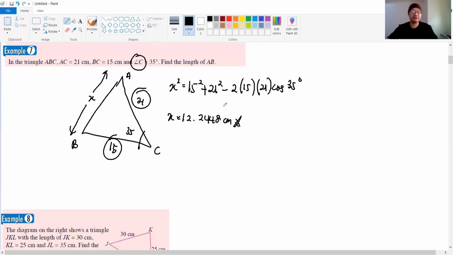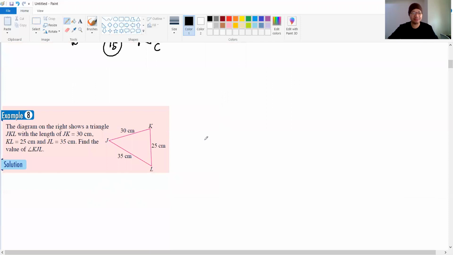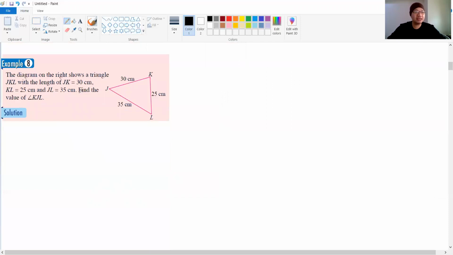Okay. Now let's move to the next example. For this example here, what do we want to find here? Find the value of angle KJL. That means we want to find this angle J, theta. Guys, for this example, all the sides are given, but there is no angle. We want to find one of the angles here. So how to solve this problem?